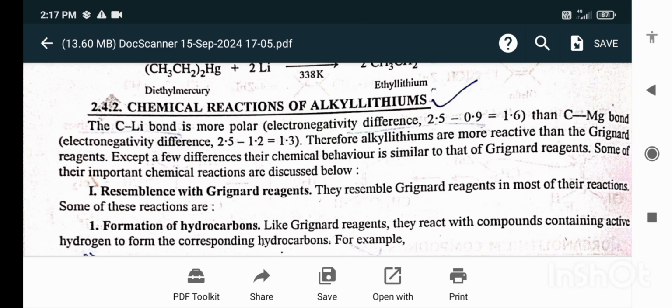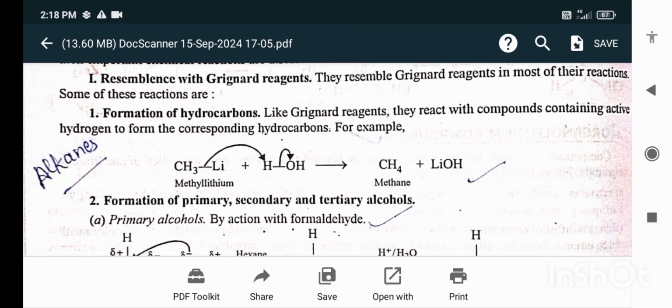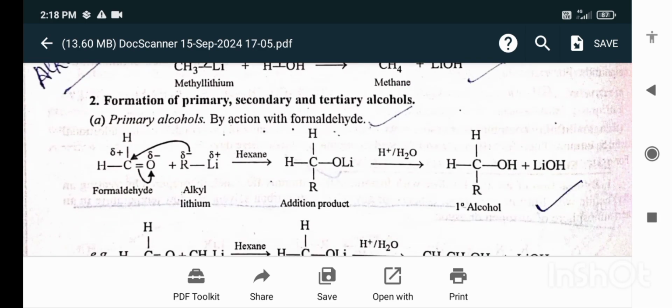Some of their important chemical reactions are: first, resemblance with the Grignard reagent. They resemble the Grignard reagent in most of their reactions. Some of these reactions are formation of the hydrocarbons. Like Grignard reagents, they react with the compounds containing active hydrogen to form the corresponding hydrocarbons. Formation of primary, secondary, and tertiary alcohol.